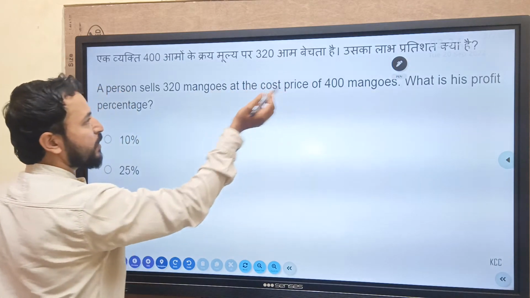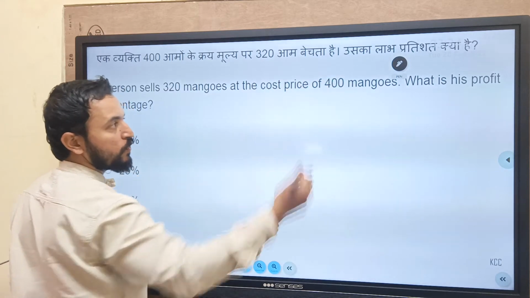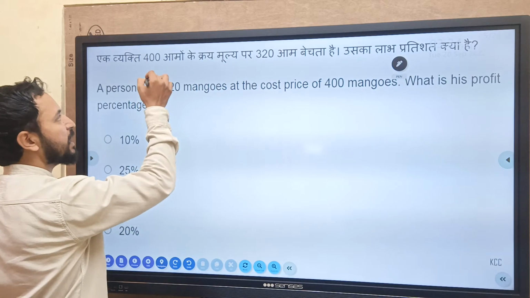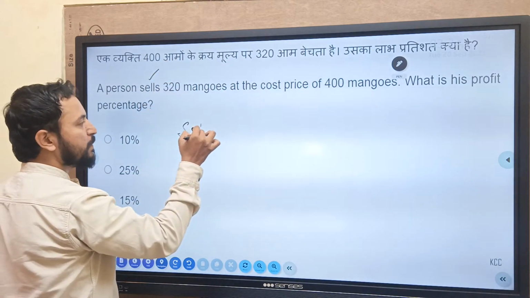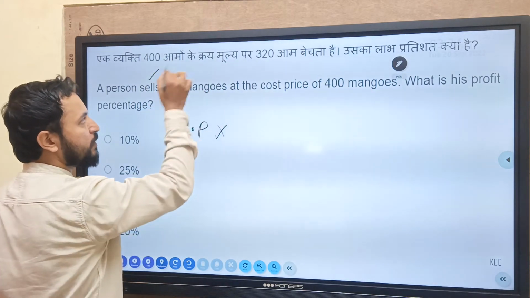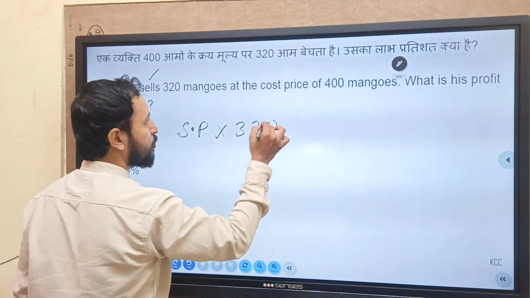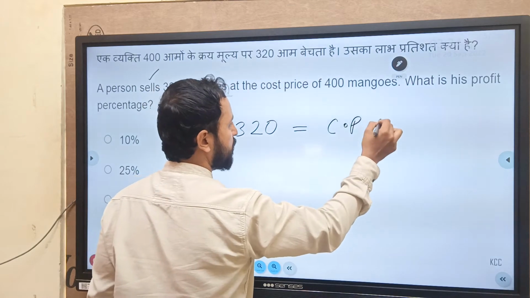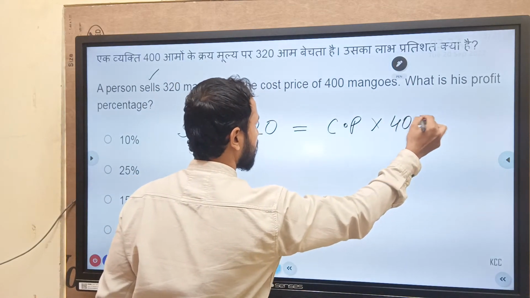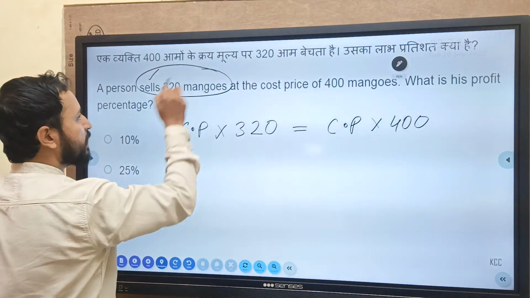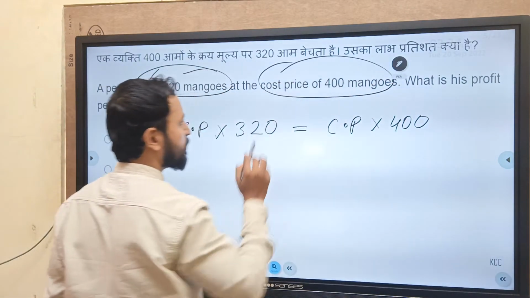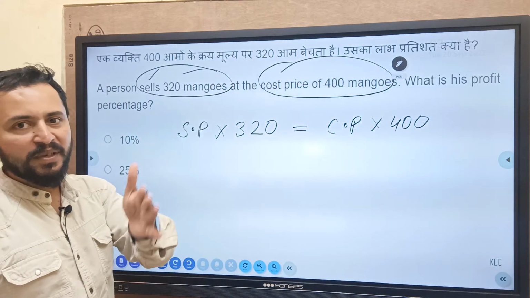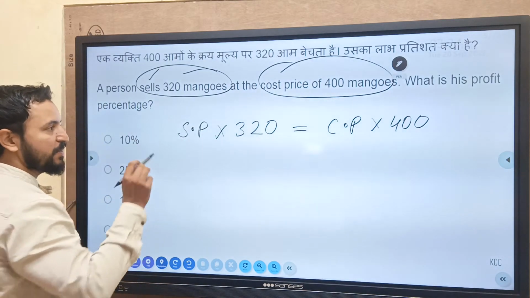Person sells 320 mangoes at the cost price of 400 mangoes, what is the profit percentage? So you have to write: selling price of 320 mangoes is equal to cost price of 400 mangoes. Many times this question has repeated in Army GD as well as the technical examination both.